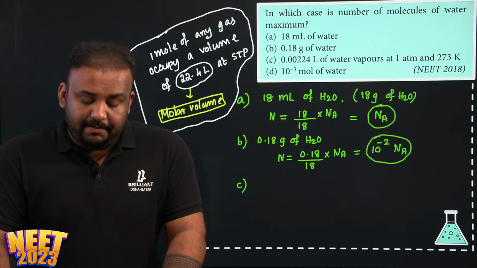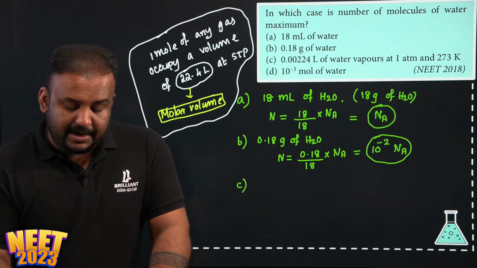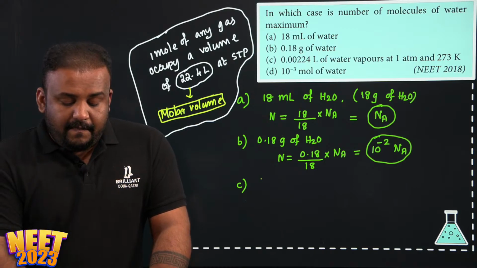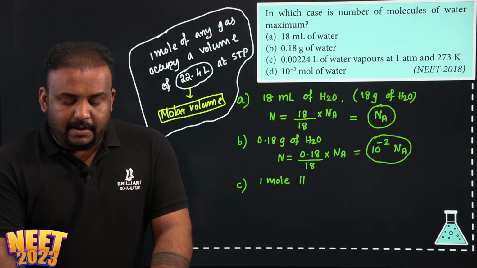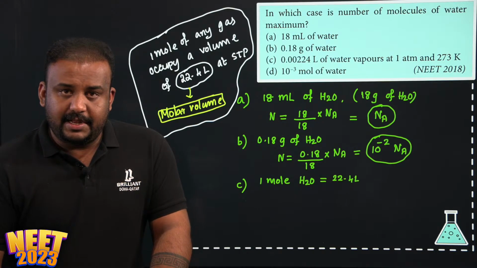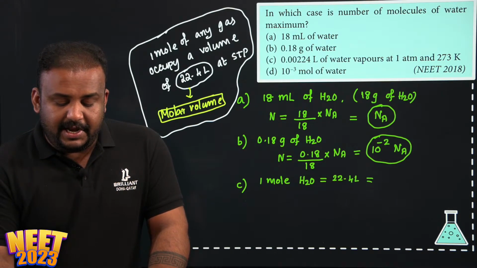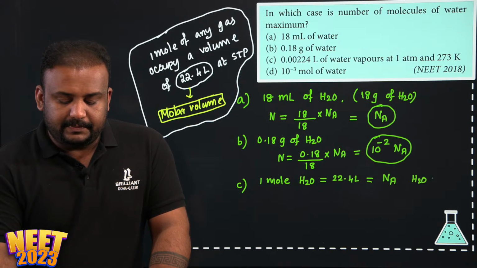So in case of 0.00224 liter of water vapor, how many molecules will be there? See, in simple words I can write, 1 mole of a gas, or 1 mole of water if I take, its volume will be 22.4 liter at STP, and that will have Avogadro number of water molecules.